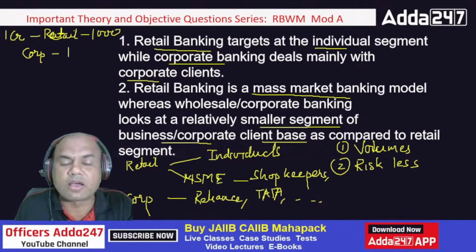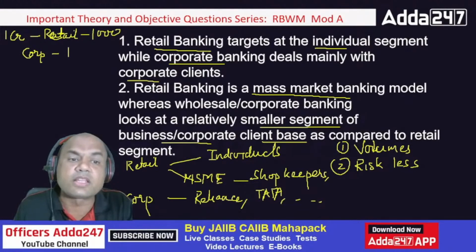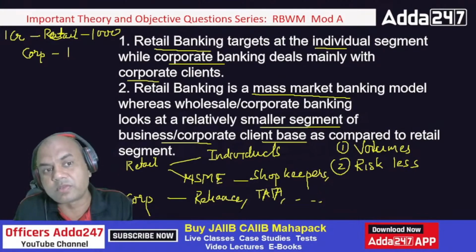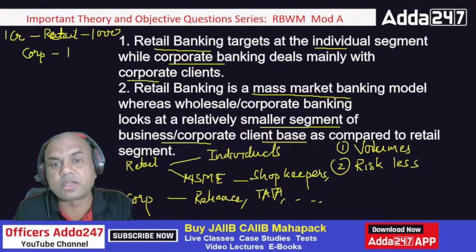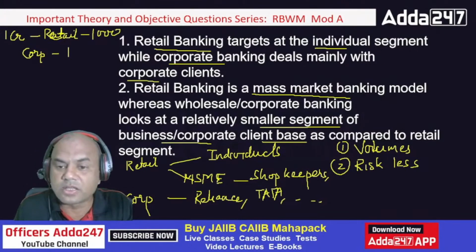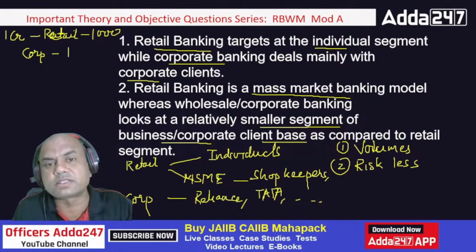Now tell me, can all the 1000 become NPA or default, or what? No. This one client can definitely default if the market conditions go worse or something like this, right? So that is the main difference. In retail banking, the risk is always less.